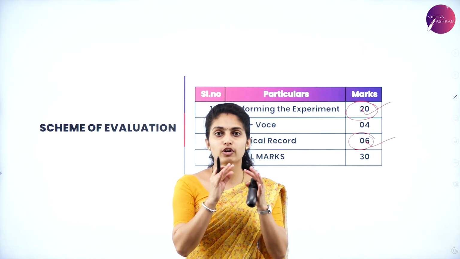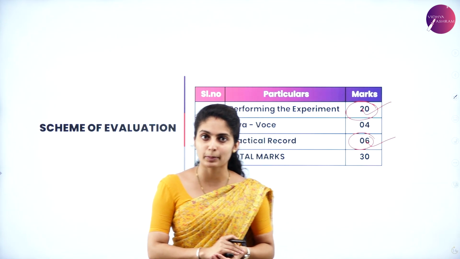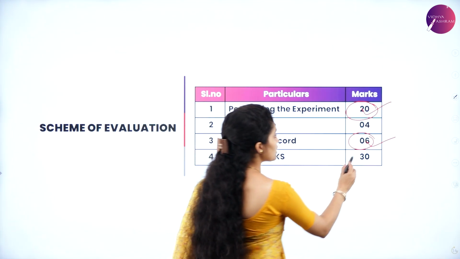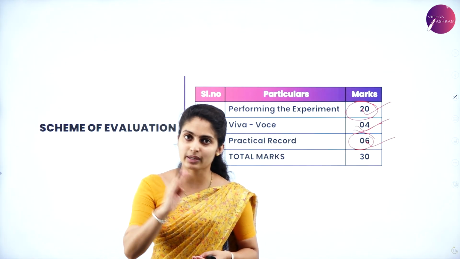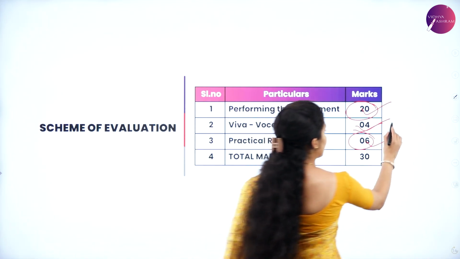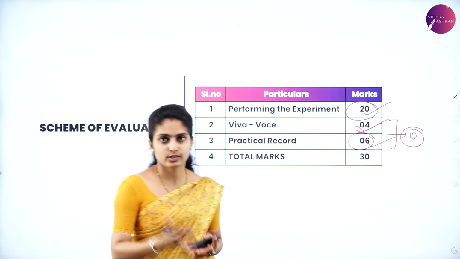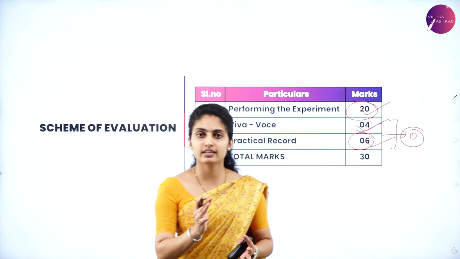So if suppose you have got a certain particular experiment, based on that experiment only certain questions will be asked. So you have to be strong in your base. So viva marks you can very easily score 4 marks. Each question carries 1 mark, so they might ask you 4 questions. So 6 plus 4, 10 marks. This is very easy to score. Remaining is 20 marks. So 20 plus 10 gives you 30. There ends your total practical marks.